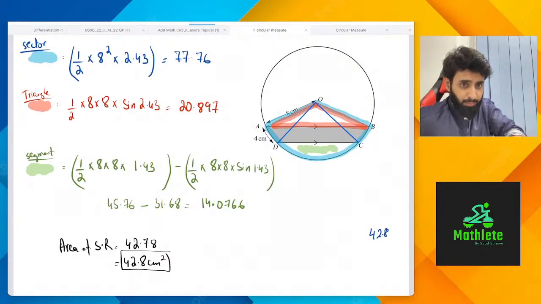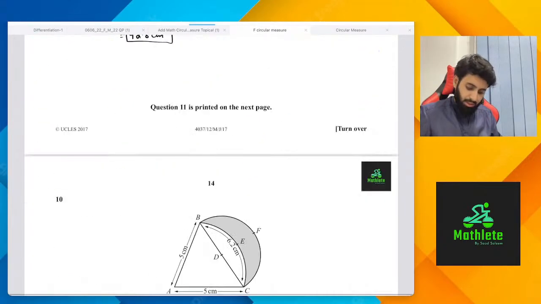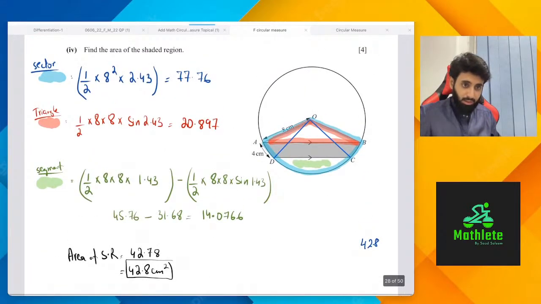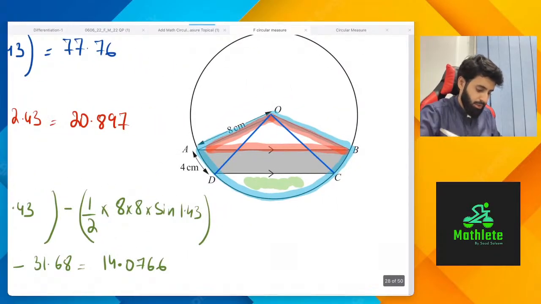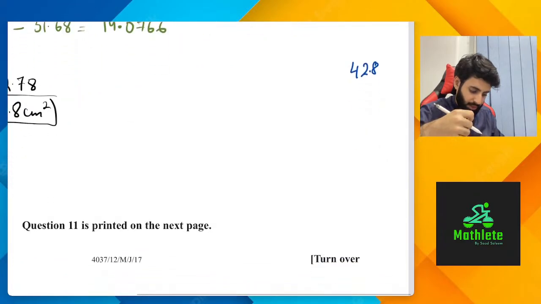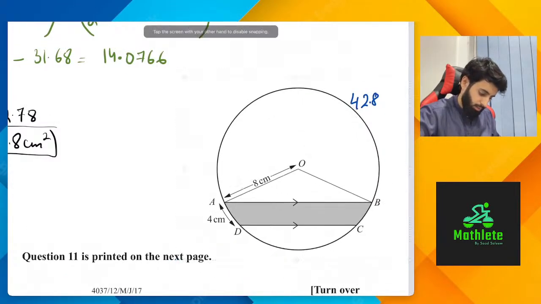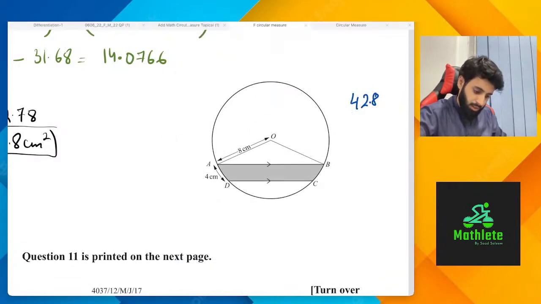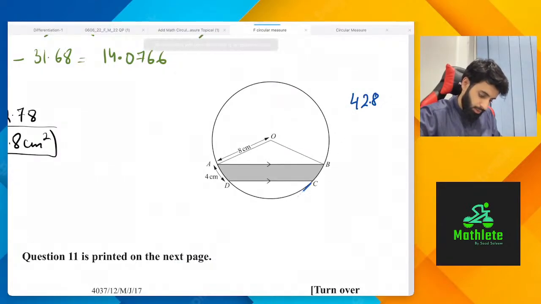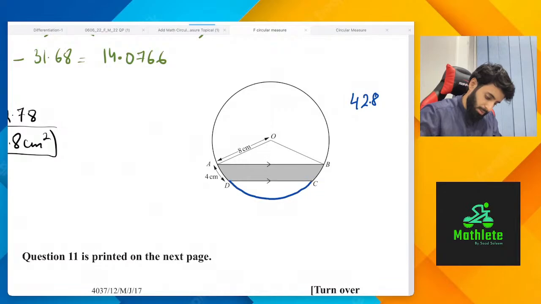It's not a semicircle. Listen guys, please, I've noticed this error time and again that we end up taking this as a semicircle. It's not a semicircle. If this were a semicircle, does this look like a circle?